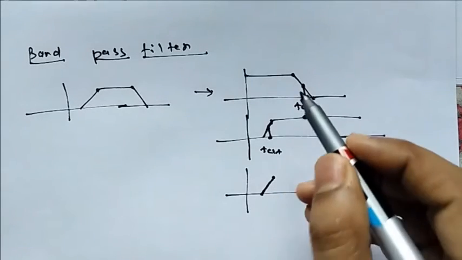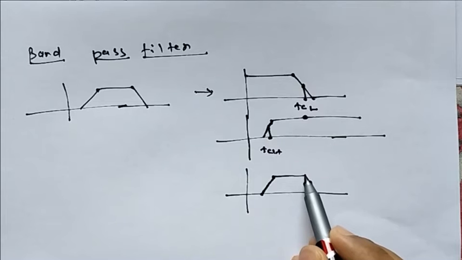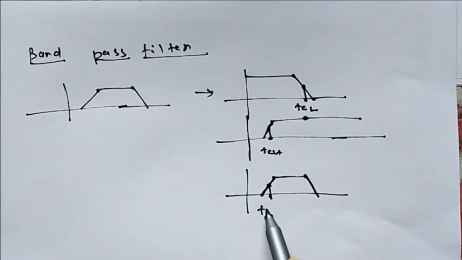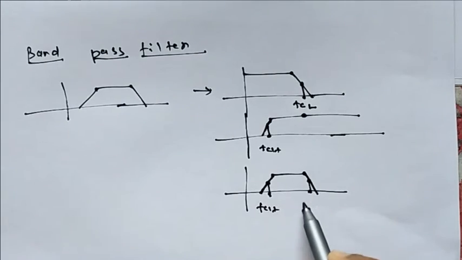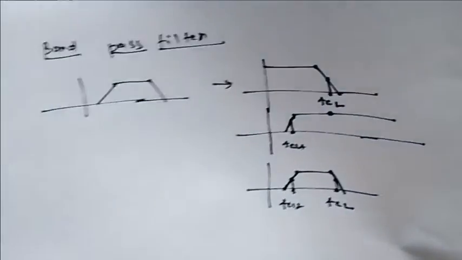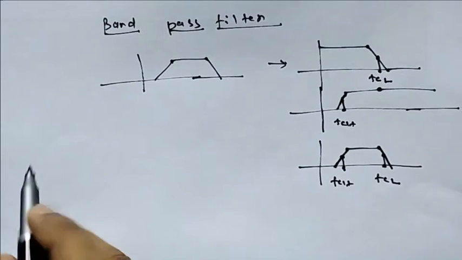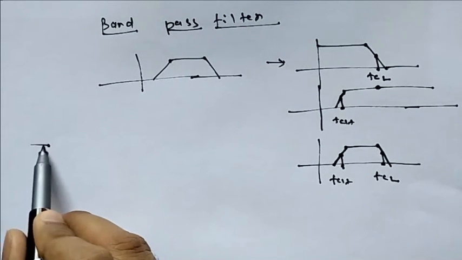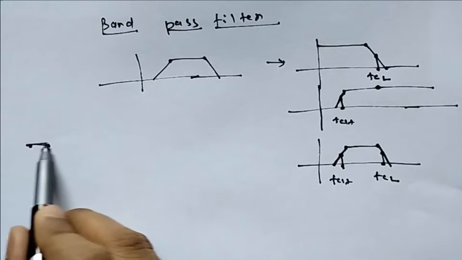the common part of these 2 curves is the curve that we are going to get, having this as FCH and this as FCL. So if we connect the low pass and high pass in series, in cascade, then we are going to get the band pass filter. Now what was our low pass filter?